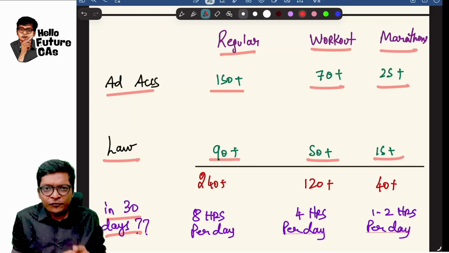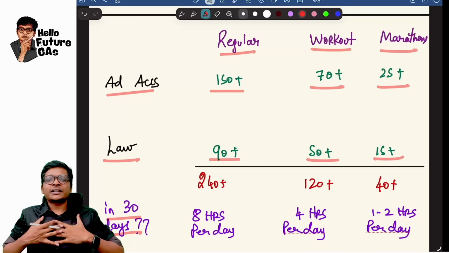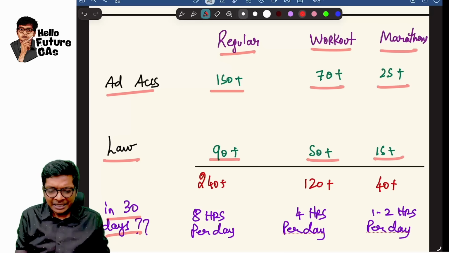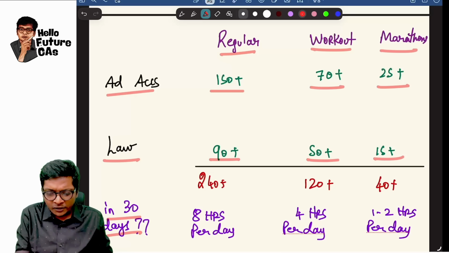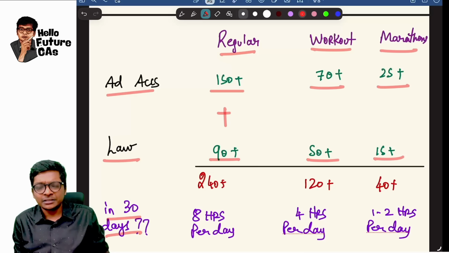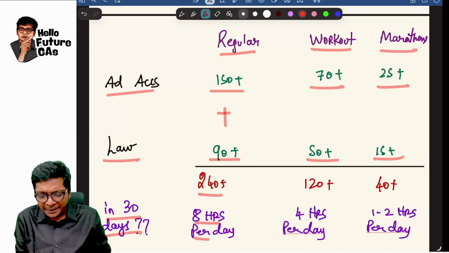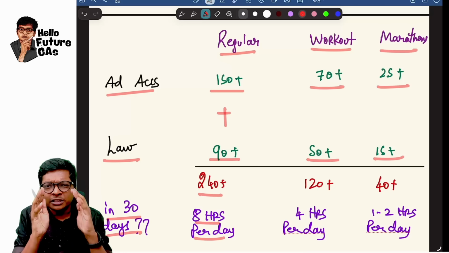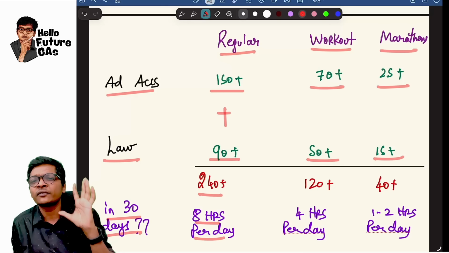Now, sir, in 30 days, how can we finish? Simple. If you are a regular student, sir, studying accounts and law for the first time now, then in 30 days, this 150 plus 90 hours, 240 hours, you can finish by just studying 8 hours per day. 8 hours dedicated to accounts and law in 30 days, the regular class you can finish.